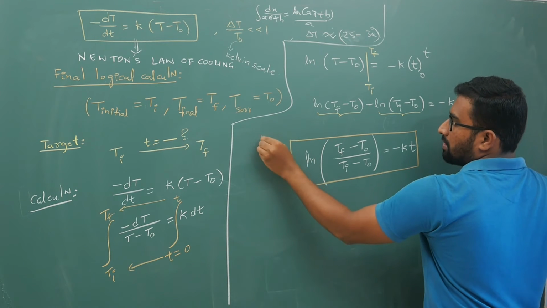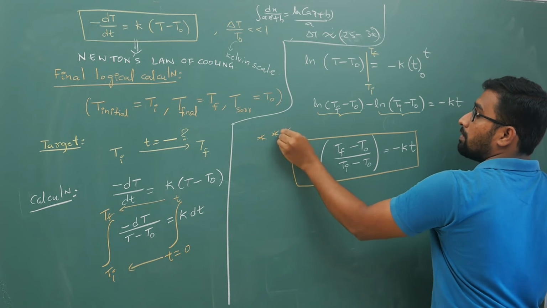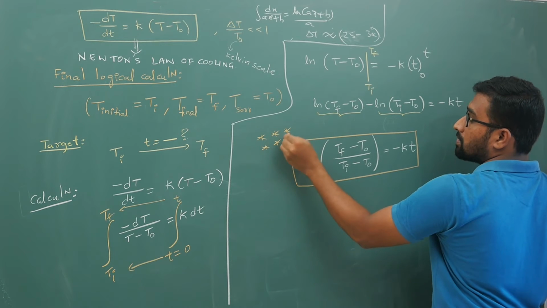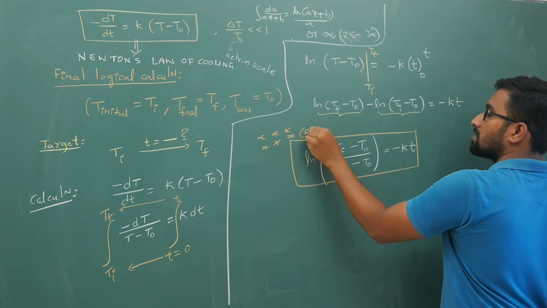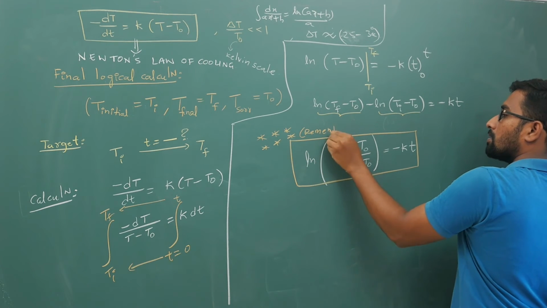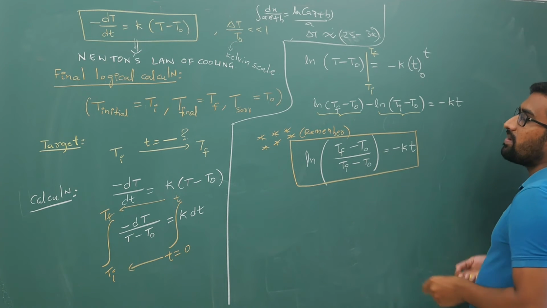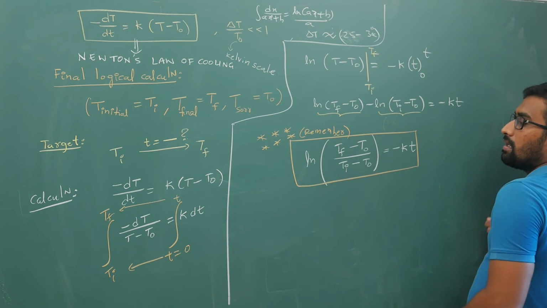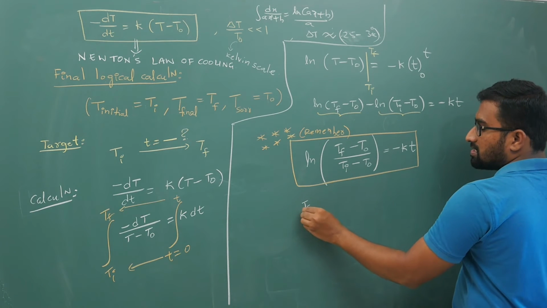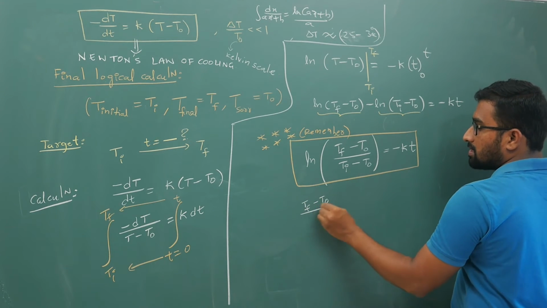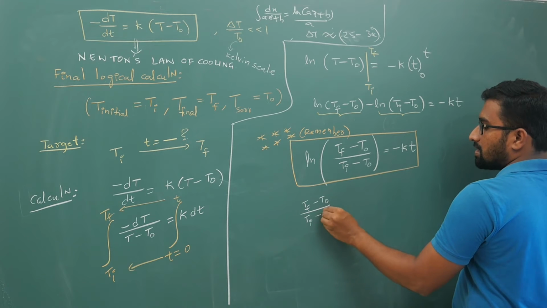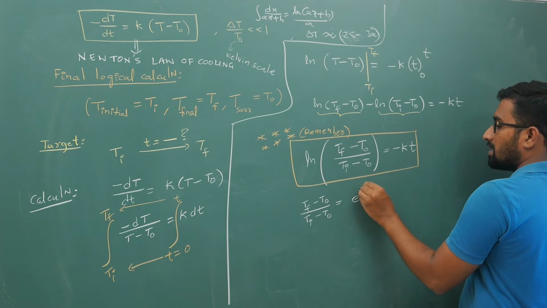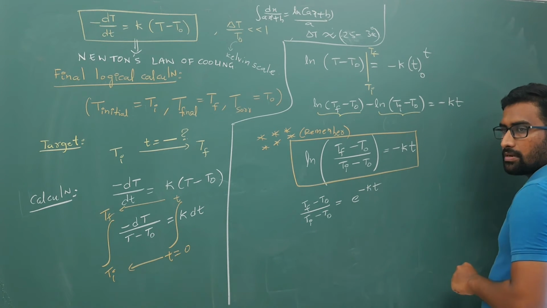This you have to remember. For problem solving it will help you out. Remember this, because if I simplify further I will get it in terms of e, but this will help you out. If I rearrange this, (t final minus t naught) by (t initial minus t naught) is e power minus kt.